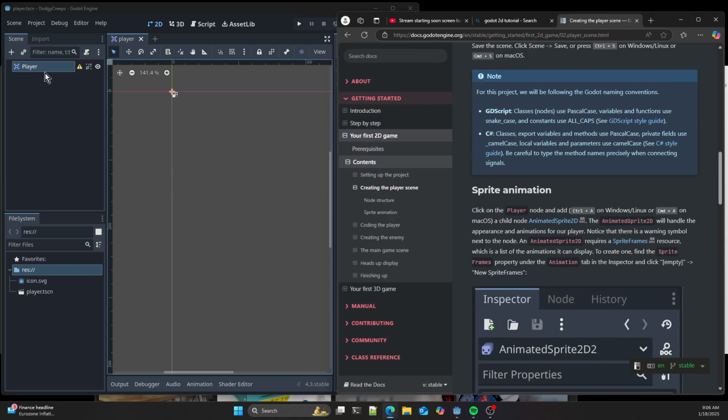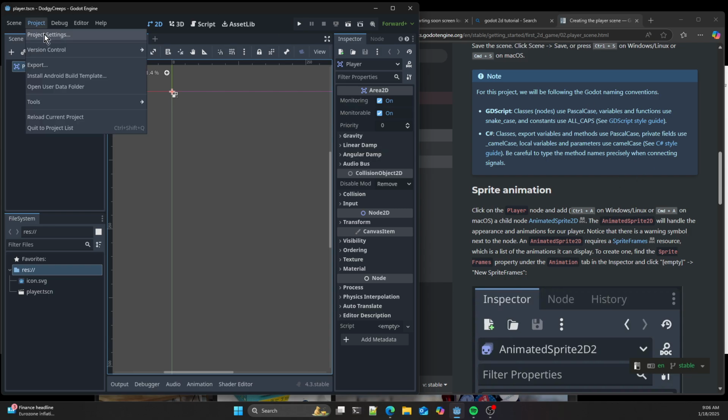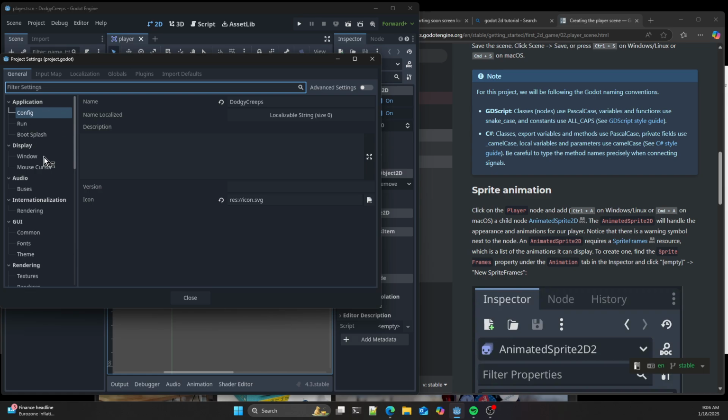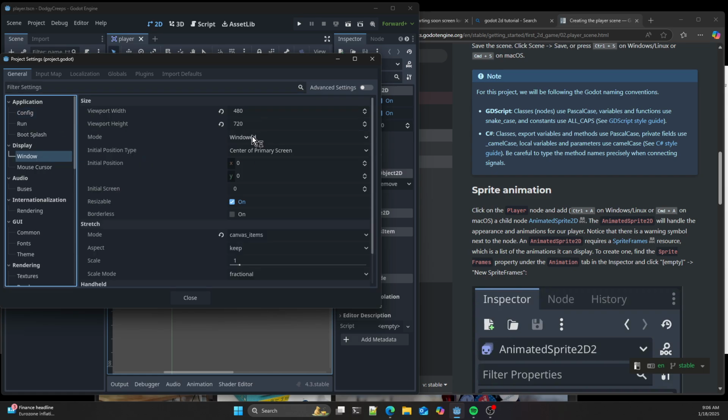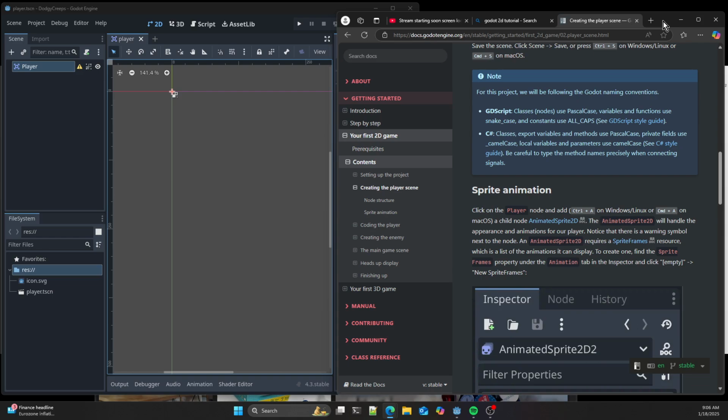So it looks like we've lost the animated sprite 2D. I think I saved it, but let's just make sure it kept the window settings. Yeah, that looks good. There's an aspect ratio thing and a mode as canvas items. Yeah, that's looking good. Okay. It's not too terrible. I need to figure out why these things happen.